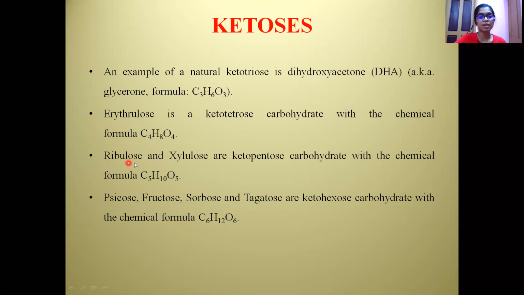And the other ones are ribulose and xylulose, which correspond to the ribose and xylose of aldose sugars. And they are the pentose sugars having the formula C5H10O5. And the next is the C6H12O6 molecules, that is the hexose ketose sugars. And this contains psicose, fructose, sorbose, and tagatose.